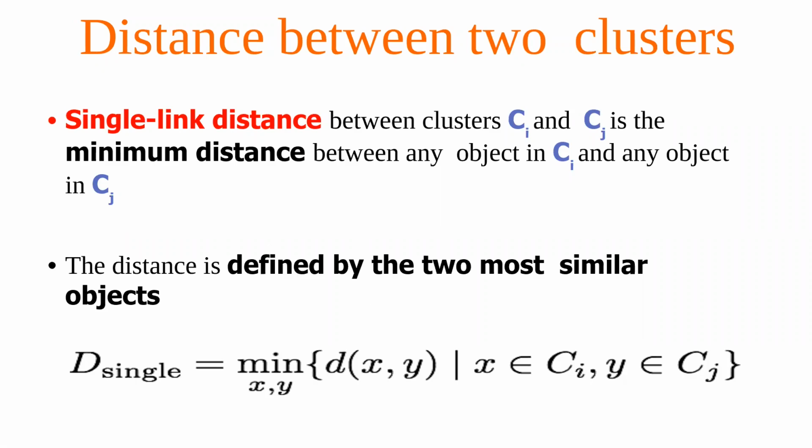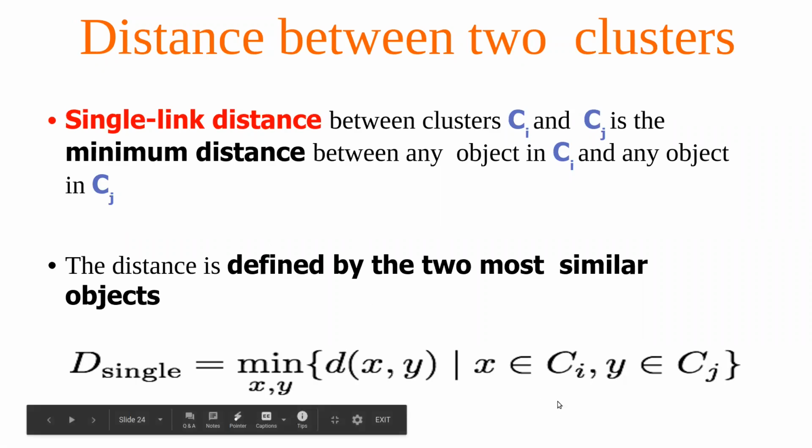How do we find that? We say that if X and Y belong to two different clusters, C1 and C2, then we find the distance between the two, and wherever we find that this distance is minimum, that is what we create into a single cluster.